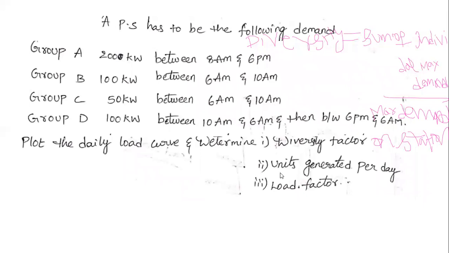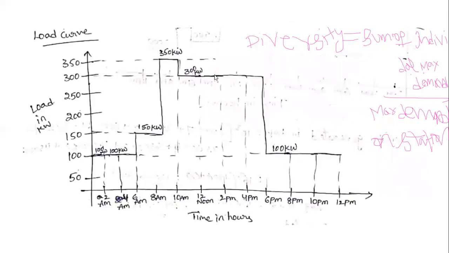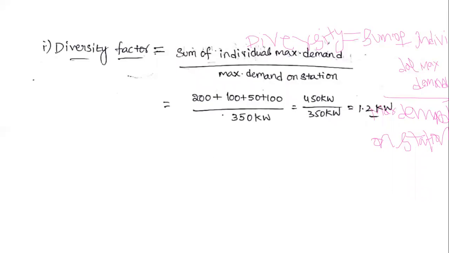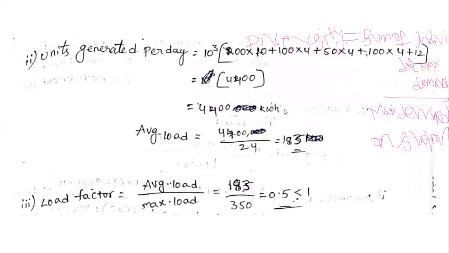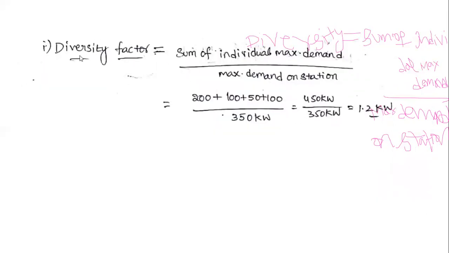Next, we are calculating the units generated per day. Diversity factor is equal to 1.2, which is greater than 1. The diversity factor is always greater than 1. Understand? Next, we are calculating the number of units generated. How will we calculate the number of units generated?